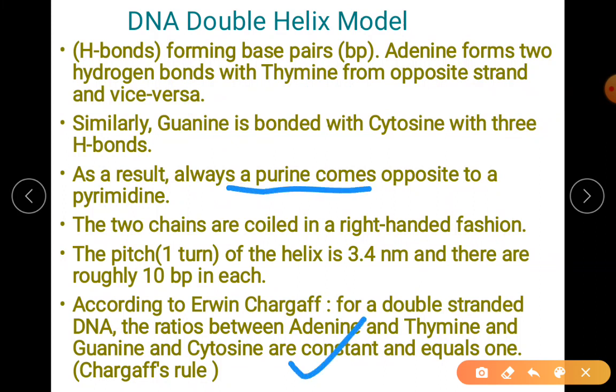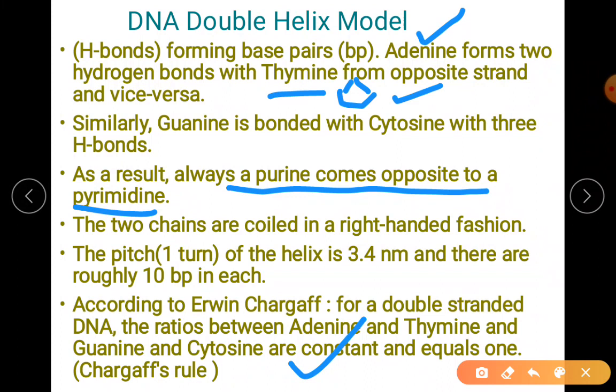A purine comes opposite to a pyrimidine. What is that? A purine comes opposite to a pyrimidine. When I say thymine, we are saying the single ring structure. So single ring structure means pyrimidine. Adenine, two ring structure. Adenine is purine.